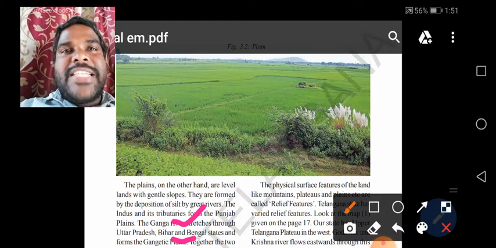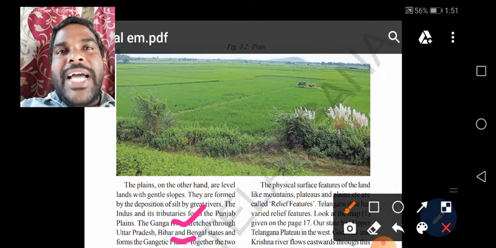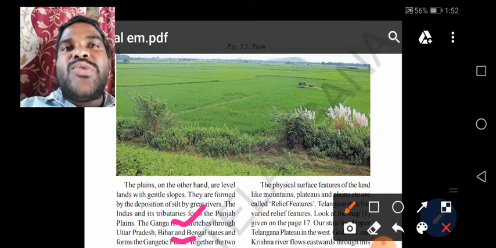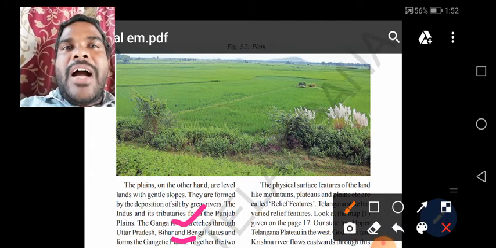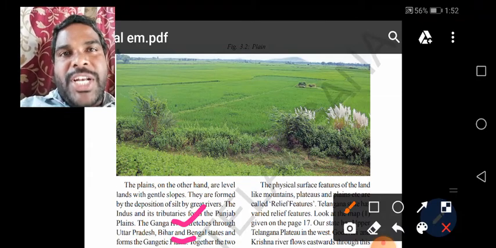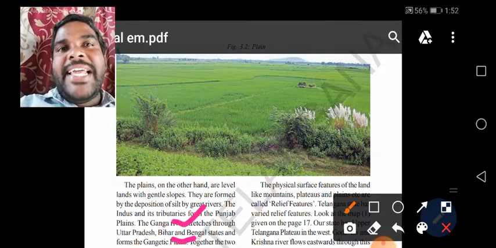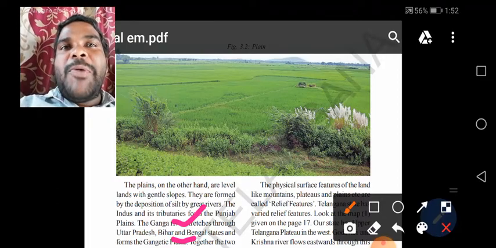Understand, children? Yes. How is a plain formed? You know that a river carries silt along with the water, and it is deposited on the banks of the river, and plains are formed. Plains are level lands. These are suitable for farming. And plains have more population compared to the mountains and plateaus, because the land has fertile soil. In the plain areas, people all depend on crops, that means farming.